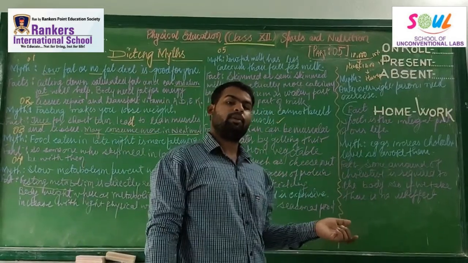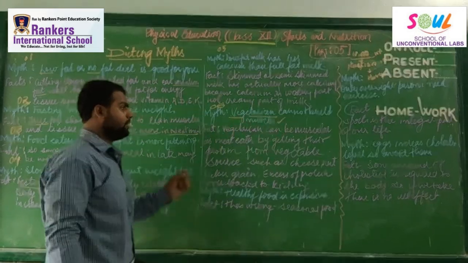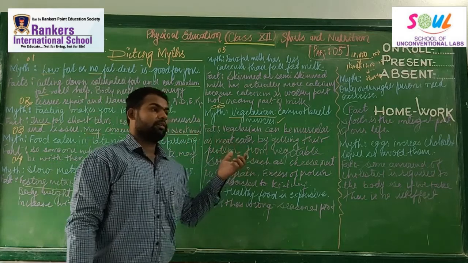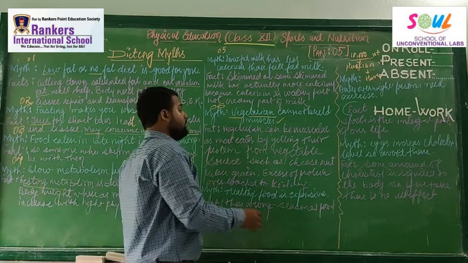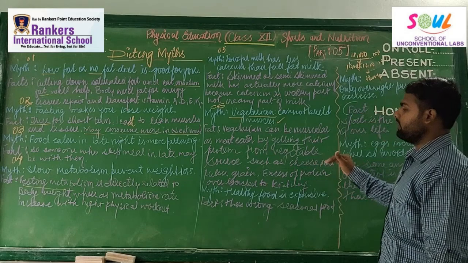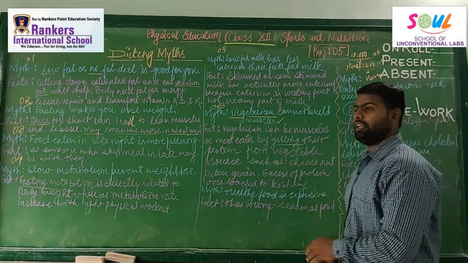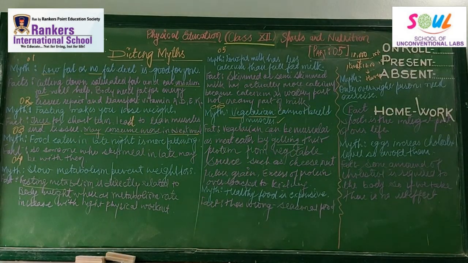Non-vegetarians can make their muscular body as well as vegetarians can also make their muscles, because see, the non-vegetarian people make their muscles from non-veg as a protein source. So in vegetables there are a lot of protein sources like cheese, nuts, pulses, grains. And see, if someone is taking an excess amount of protein, right? It will also affect the functioning of your kidney. It becomes an overload to our kidney. So this was myth number 6.